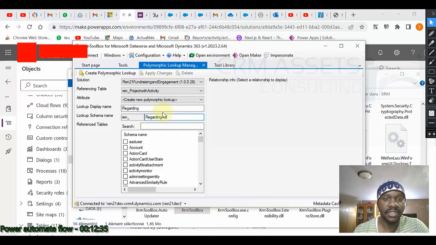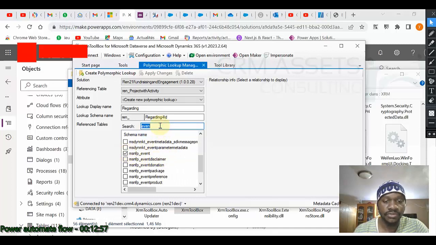regarding for. Okay, now from here you just pick up the entities. You will be able to select on this lookup. I want to be able to select event.